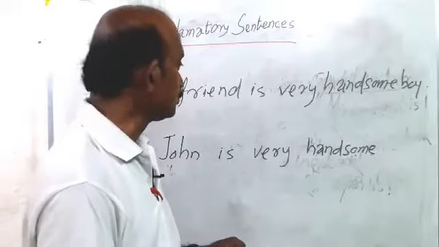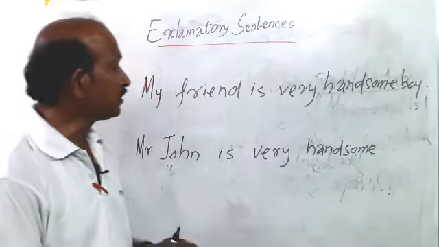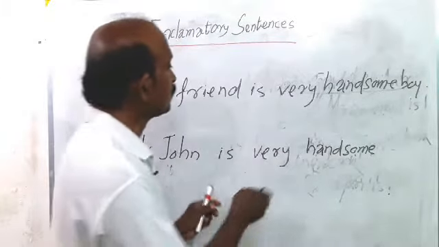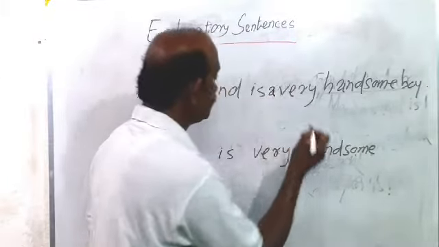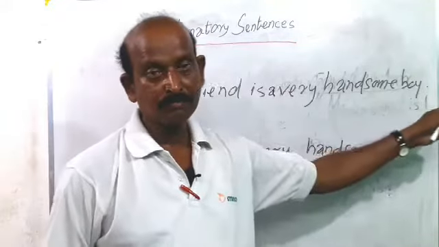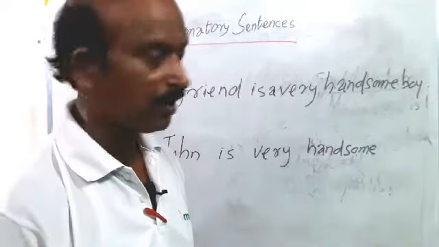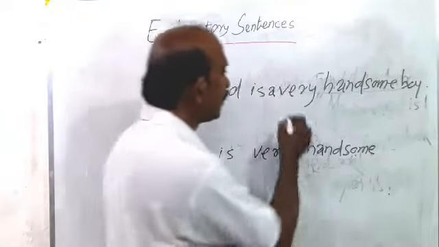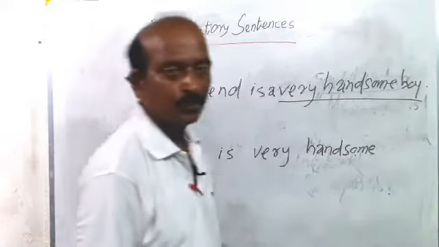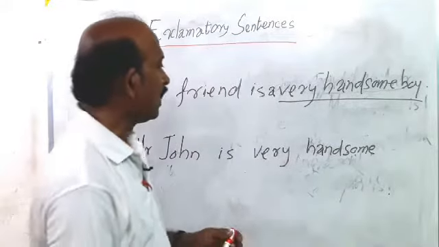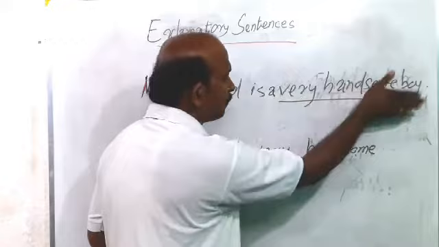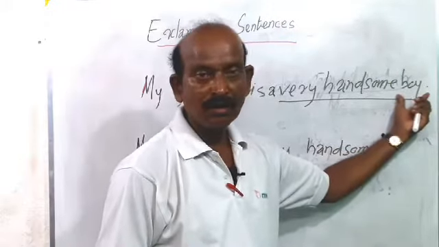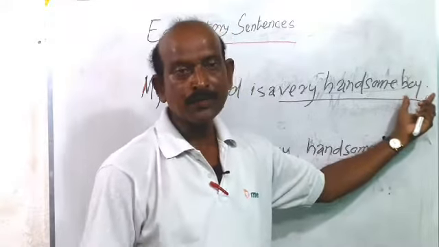Follow, you have two sentences. Come to the first sentence: My friend is a very, I have forgotten to write a. My friend is a very handsome boy. So here we focus on the words very handsome boy. In the end comes the noun phrase.